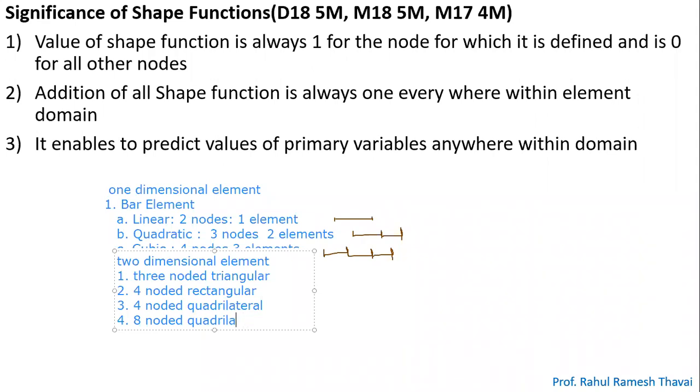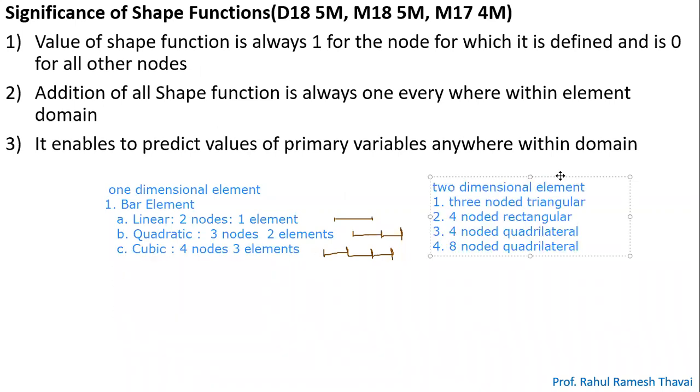So for all those elements, we have derived the shape functions, right? Try to understand here. See, for the three-noded triangular element, we have done it in a local coordinate. For the four-noded rectangular element, we have also done it in a local coordinate. Let me write it down here.